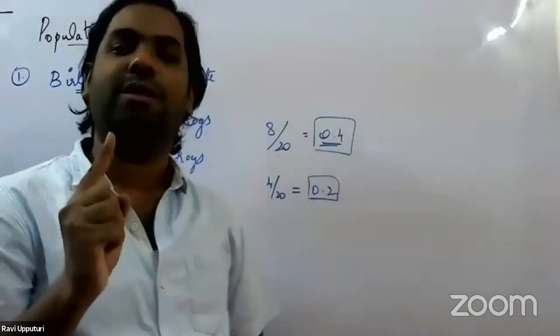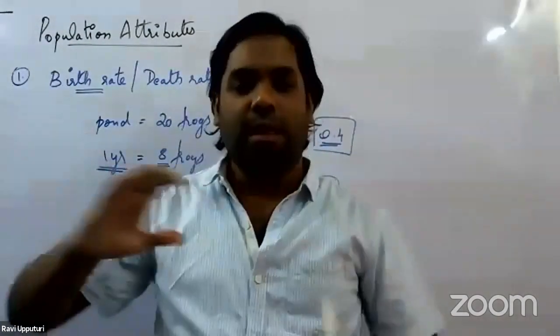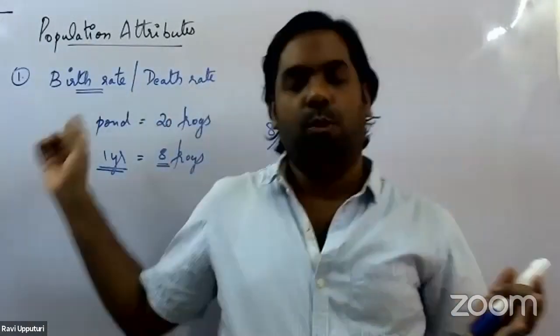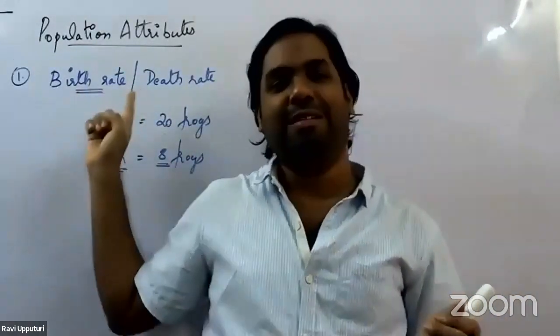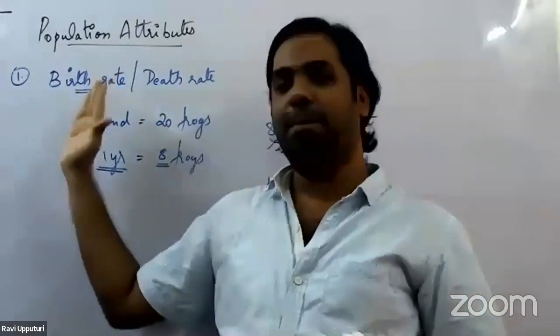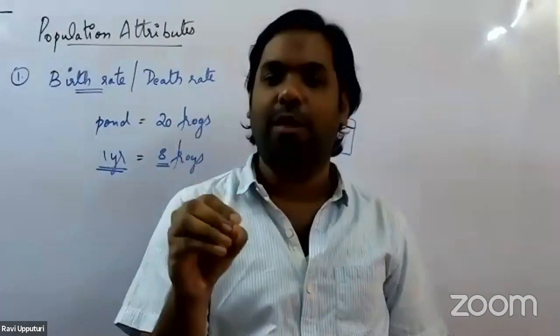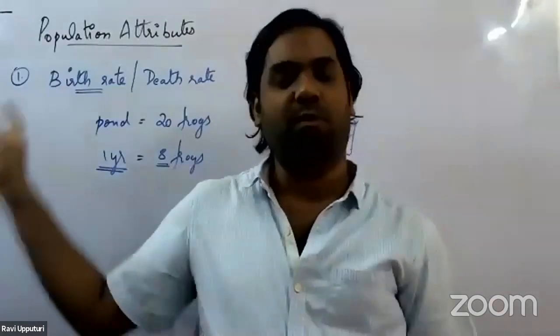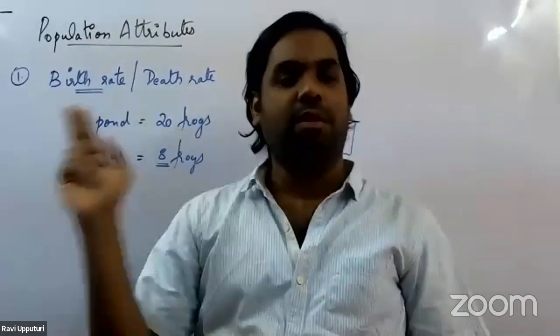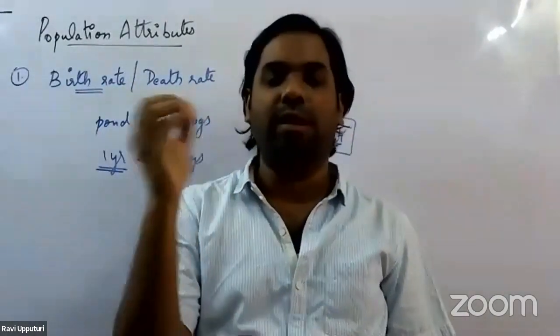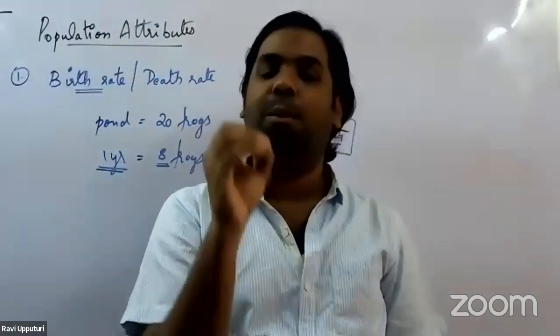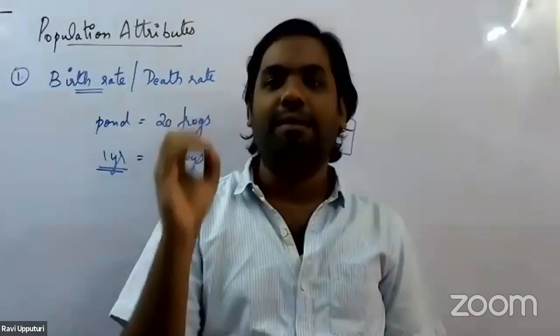So the first population attribute we have concerning any population is the birth rate as well as death rate. What do we mean by birth rate? The number of individuals born in a particular population at a particular time period. Death rate is the number of individuals who died in a particular population at a given time period.